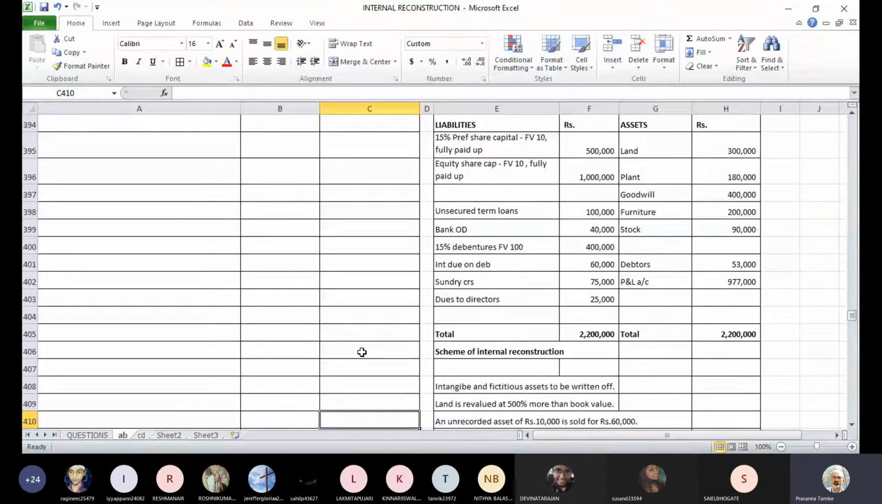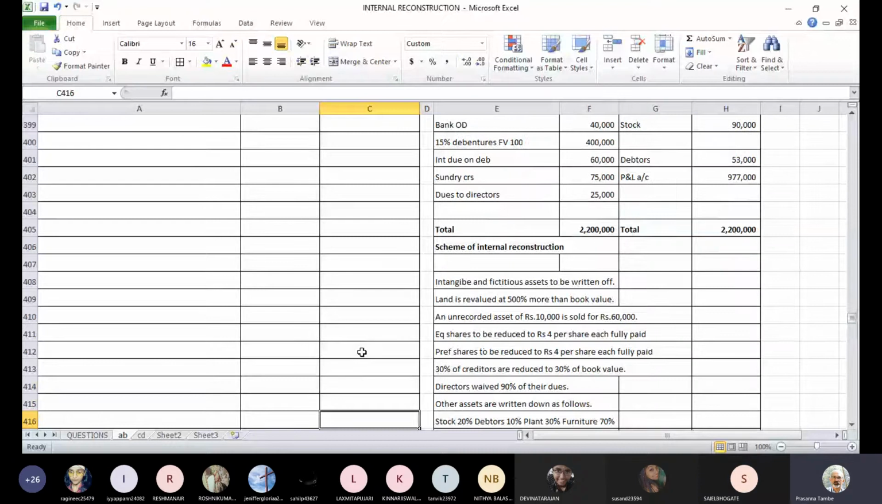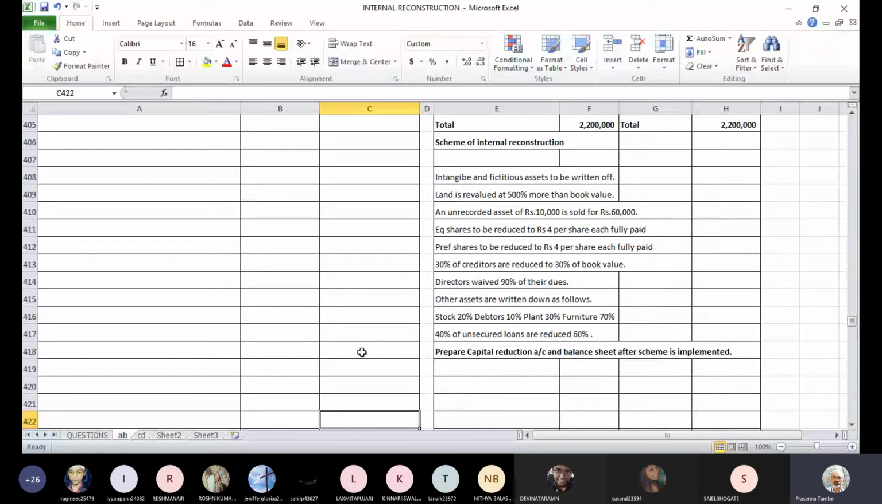The first adjustment says intangible and fictitious assets are to be written off. Shall we directly do the capital reduction account this time? We have been doing entries all along, and we decided at some point in time we'll skip the entries and go only for capital reduction. I think that time has come, so we will start only with the capital reduction account. Is that fine with you all? Yes, sir. So without entries, let us take a feel as to how we construct the capital reduction account. Okay, let's do that.